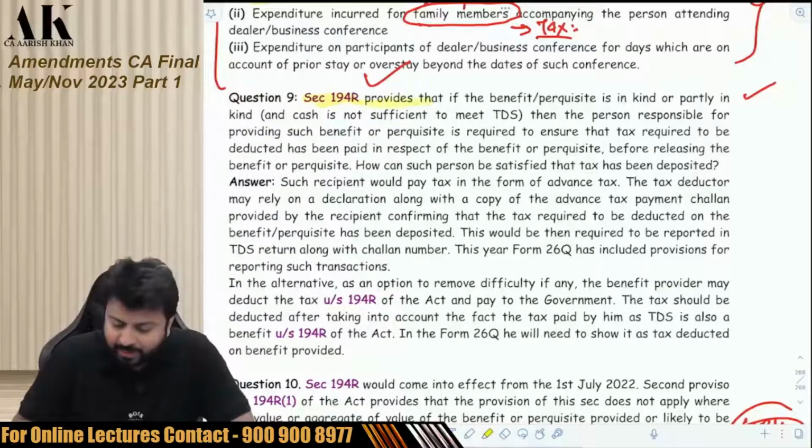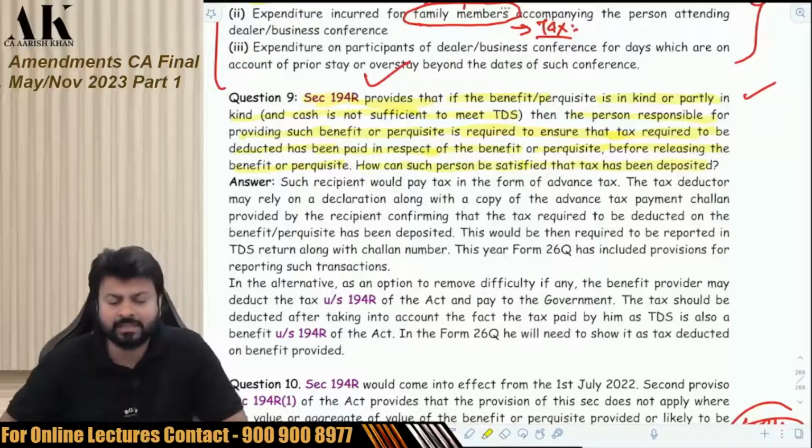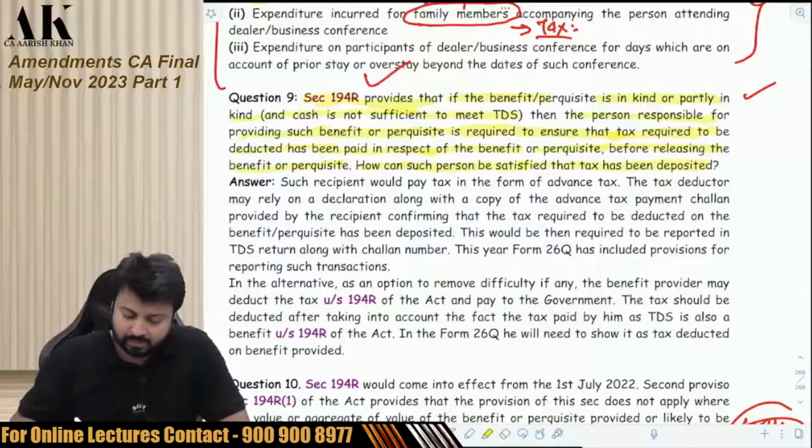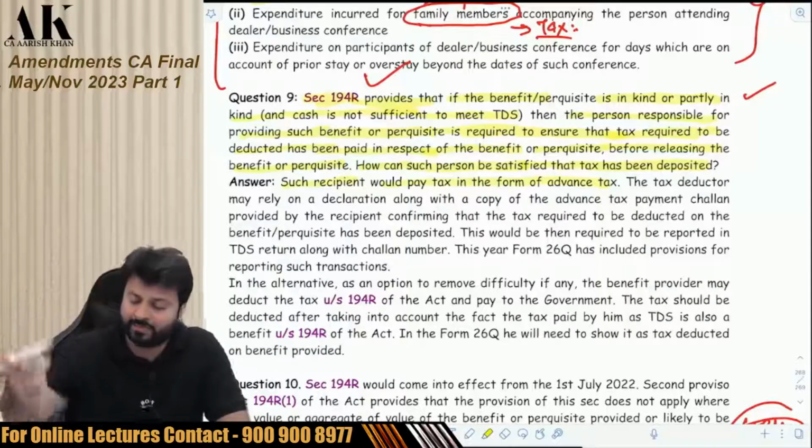Section 194R provides that if the benefit or perquisite is in kind or partly in kind and the cash is not sufficient to meet TDS, then the person responsible for providing such benefit or perquisite is required to ensure that the tax required to be deducted has been paid in respect of the benefit or perquisite before releasing the benefit or perquisite. How can such person be satisfied that the tax has been deposited? How will I ensure that the other person has paid the tax? So what am I supposed to do? That's what has been answered over here. Such recipient would pay tax in the form of advance tax. So the recipient has to pay advance tax.